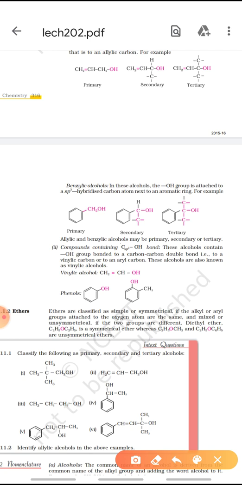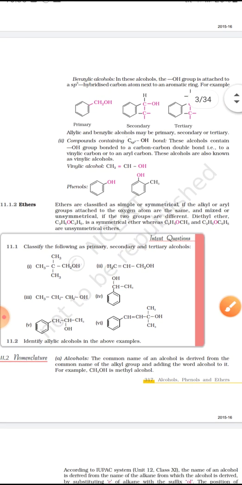It is simply, you can say, phenol, and this also is a derivative of phenol which is formed by replacing one of the hydrogens from the benzene ring with a CH3. Now, vinylic alcohols are those in which the carbon containing the OH group itself is sp2 hybridized. That means it is having a double bond but is not a part of the benzene ring.